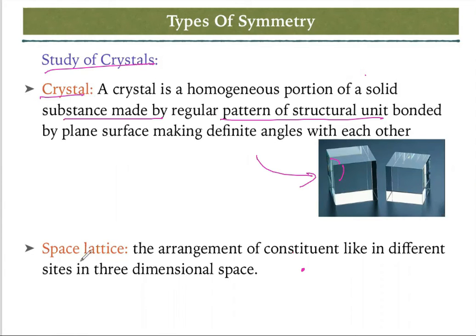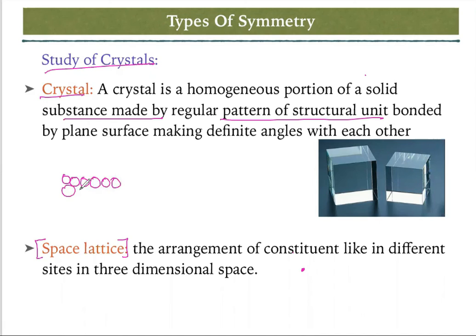Next we'll understand a few basic terms that we are going to use in solid state. First is the space lattice, the arrangement of constituents in different sites in three-dimensional space. How can you understand space lattice? Whenever we talk about any solid, atoms are tightly packed in a definite regular geometry.